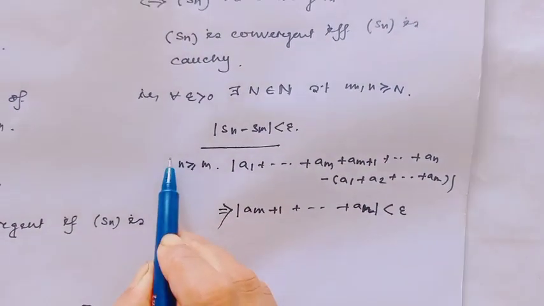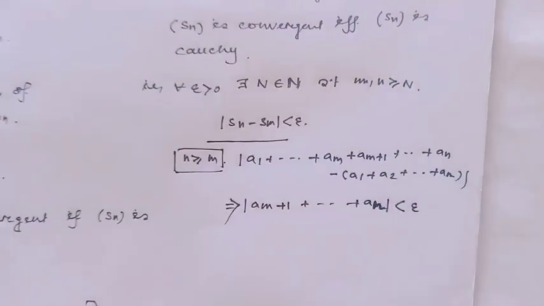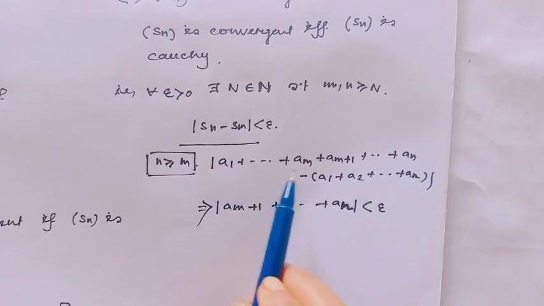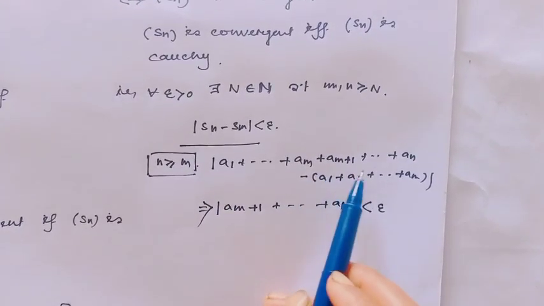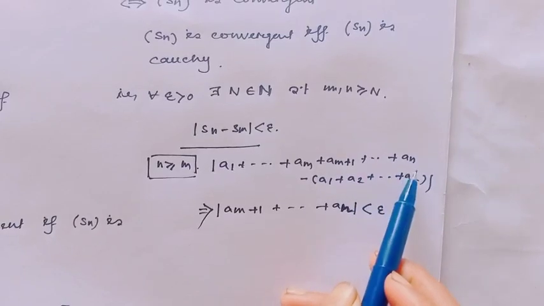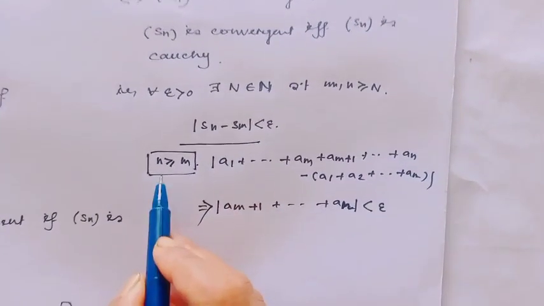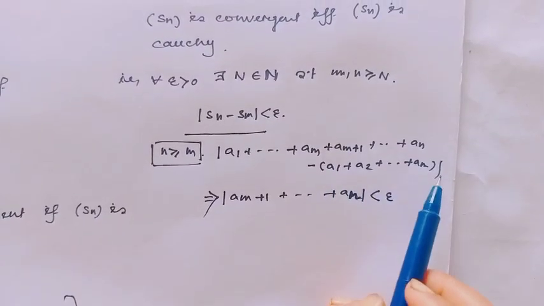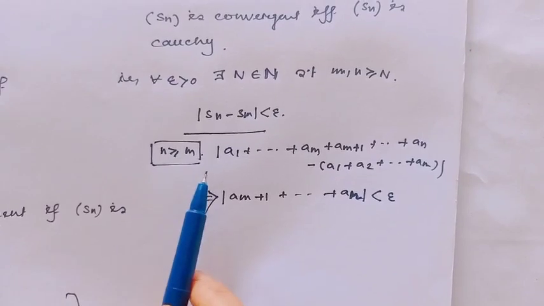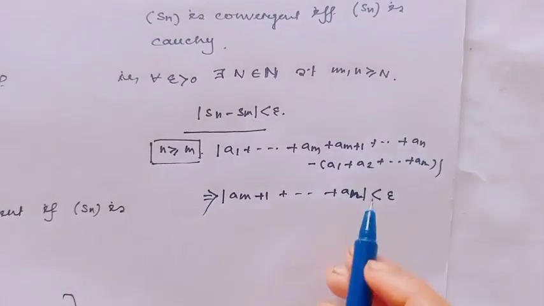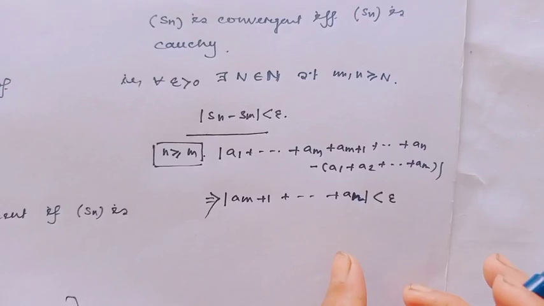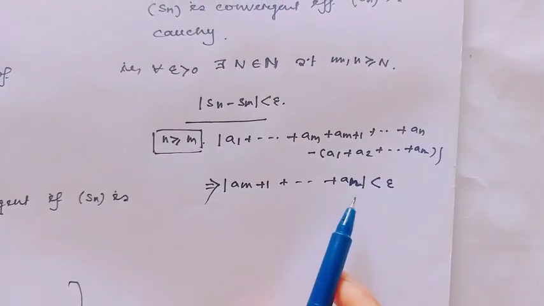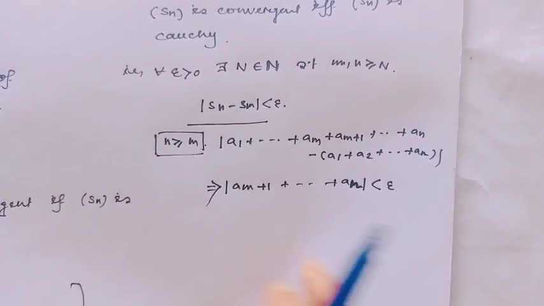And if n is greater than or equal to m, then this implies the absolute value of a1 up to am plus am plus 1 up to an, and since Sm means a1 plus a2 up to am, and here n is greater than or equal to m, that implies the absolute value of am plus 1 up to an is strictly less than epsilon.